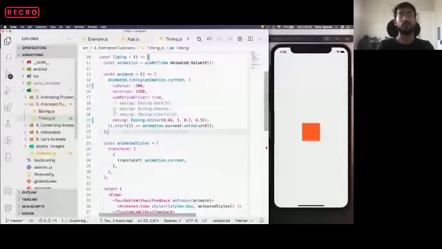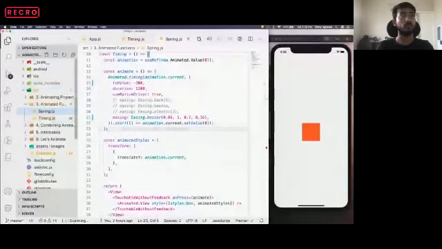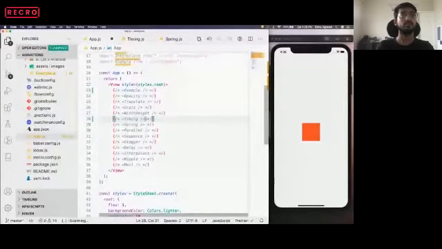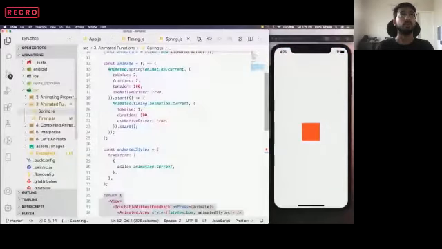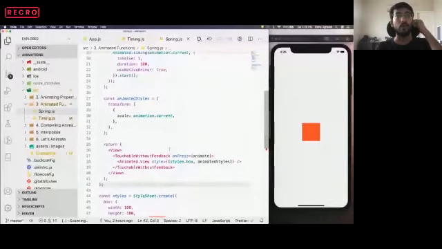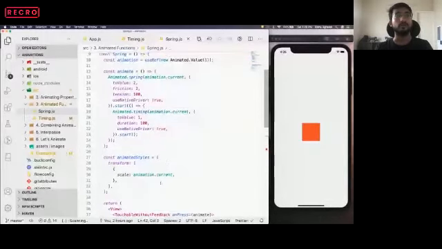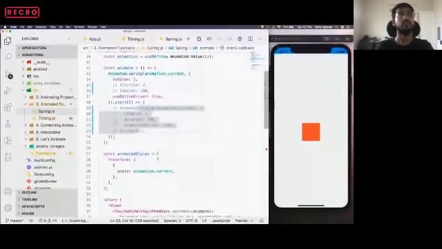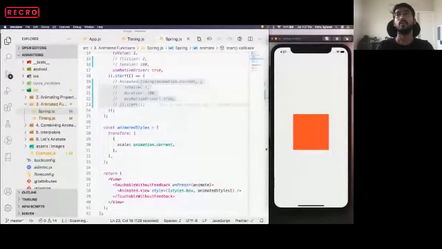Okay, so this is the basics of the timing function, and let's move to the spring function. I'll just comment out the timing function. Again, in the spring component, we are using the same block, and again we are using a scale function on this block. Inside the spring function, first of all, I'll show you how the spring function works in a simple way. Comment out everything. So this is the spring function.